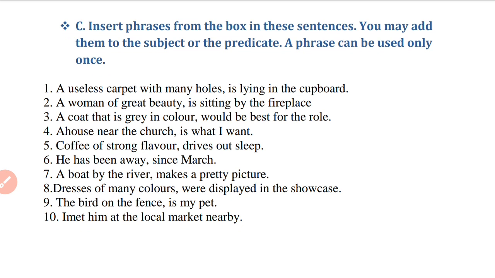There you will be able to see a yellow box, and within the box there are some phrases, such as near the church, by the river, at the local market, since March, of many colors, with many holes, on the fence, of great beauty, grey in color, of strong flavor.